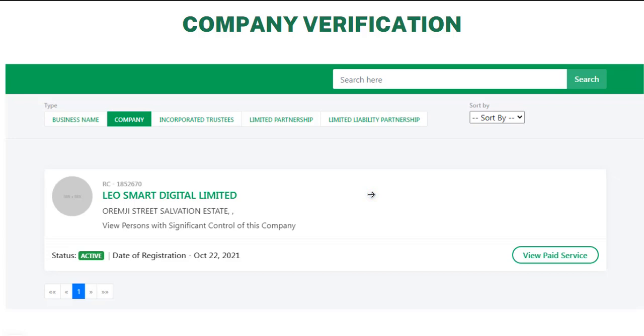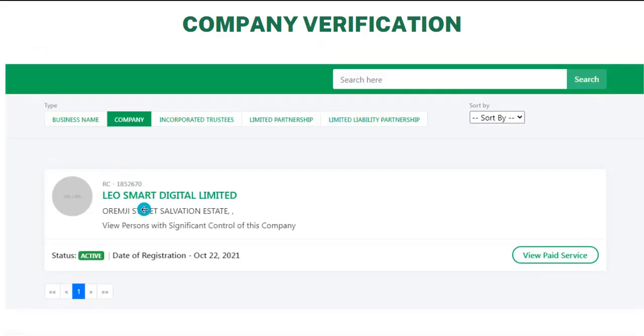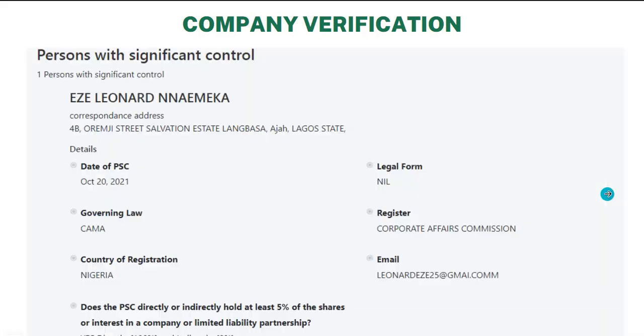Once a company is registered or a business name, it appears immediately on the registry. And then you can view it on this search portal. So you can check, view persons with significant control. This is where you know people that have control based on the number of shares, like the ownership of the business. Who owns it? You can check their details. When you click on it, you will see the details.